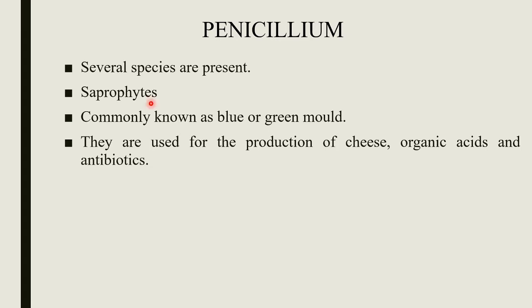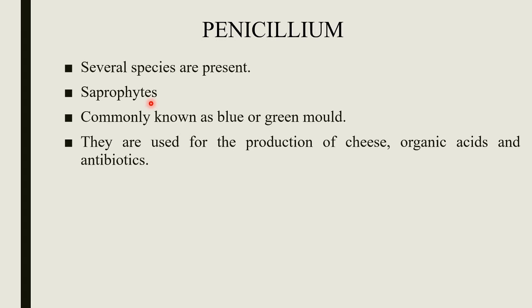They commonly grow on decaying fruits, meat, leather and vegetables, etc. And it also grows on preserved fruits and jellies. Some species like Penicillium italicum, Penicillium digitatum are well-known plant pathogens which attack citrus fruits causing the soft rot disease.